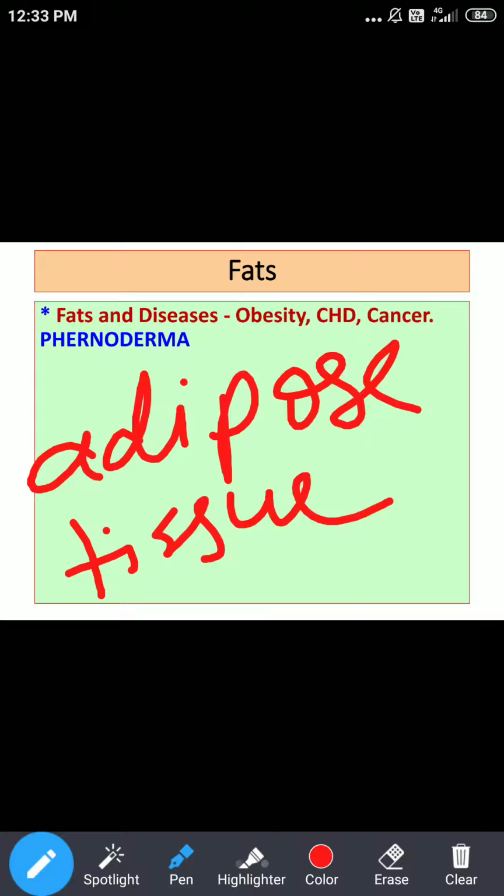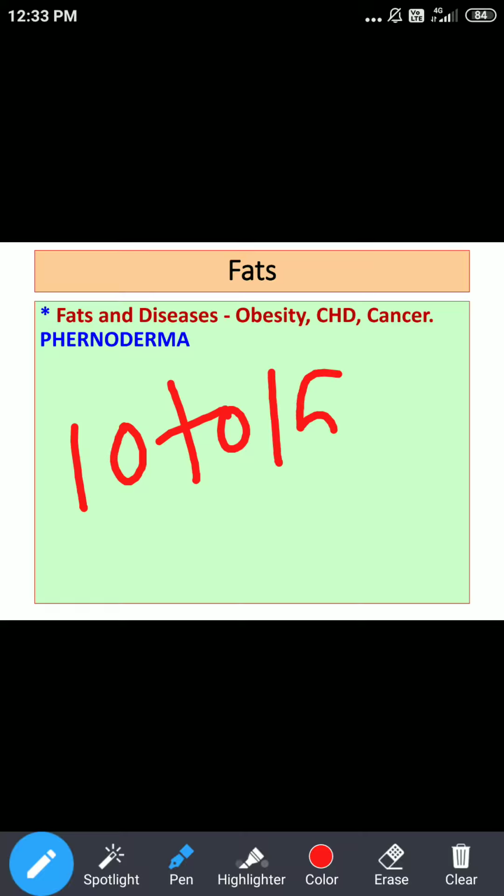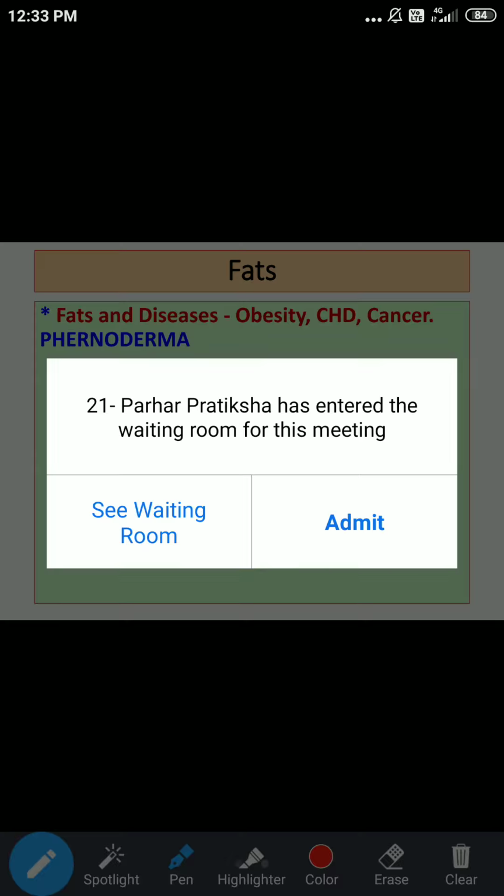And if you compare this with normal humans, in normal subjects the adipose tissue constitutes 10 to 15% of body weight. Generally 10 to 15% of body weight is contributed by fats, or to be specific, by adipose tissues.